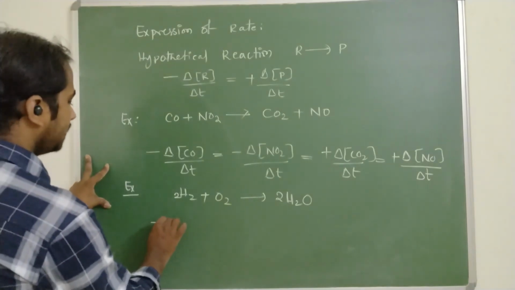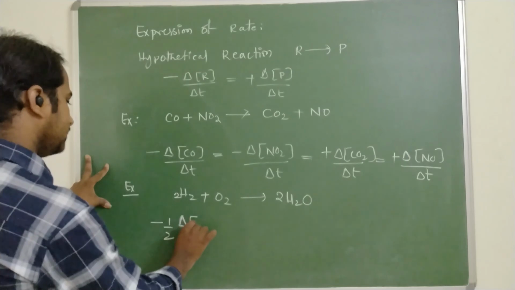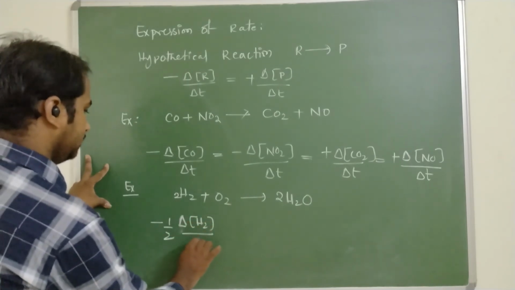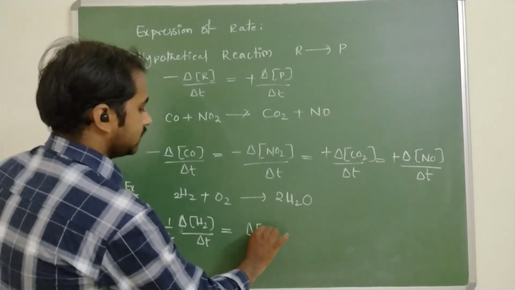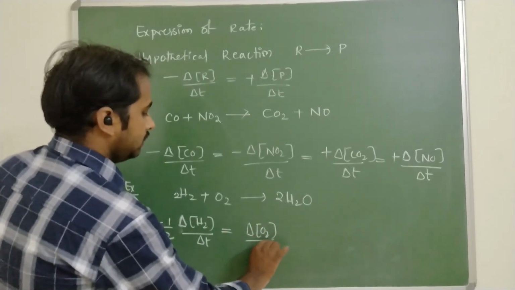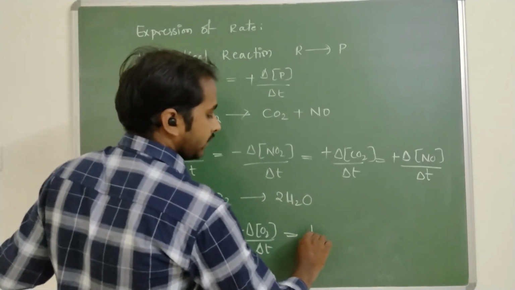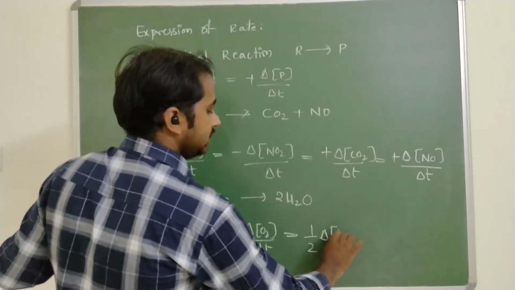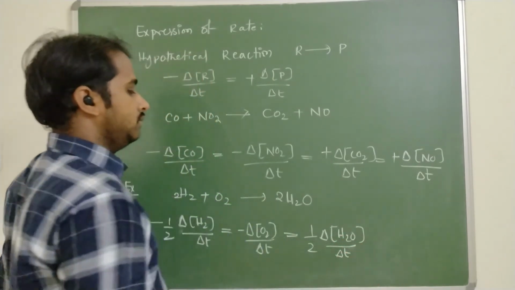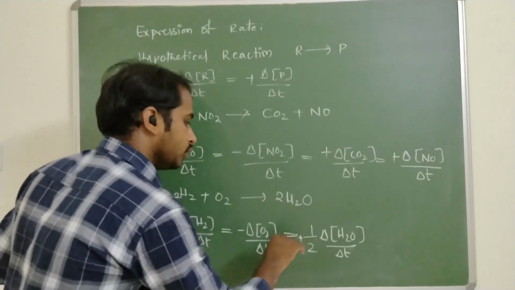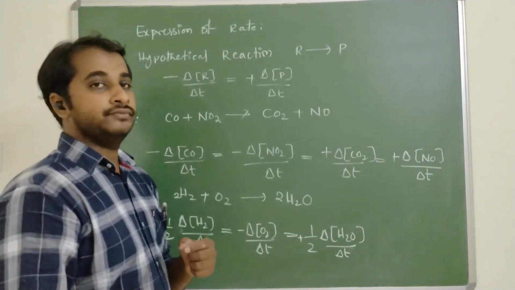So minus 1 by 2 change in concentration of H2 by dt is equal to minus change in concentration of O2 by dt, which is equal to plus 1 by 2 change in concentration of H2O by dt. So here it is a positive sign. So per mole of a reaction we need to study.